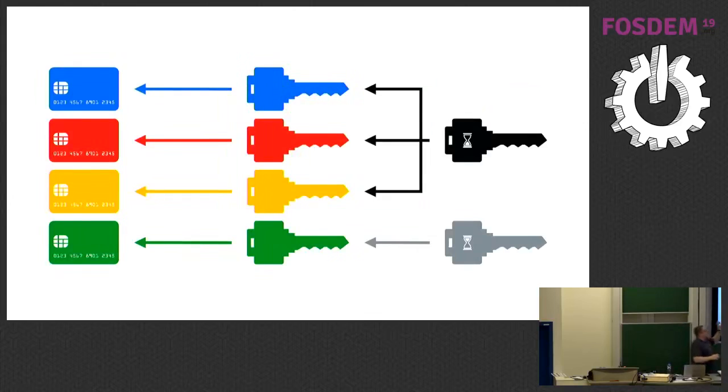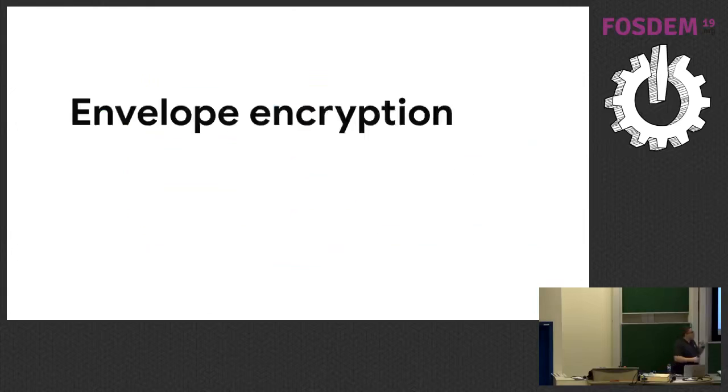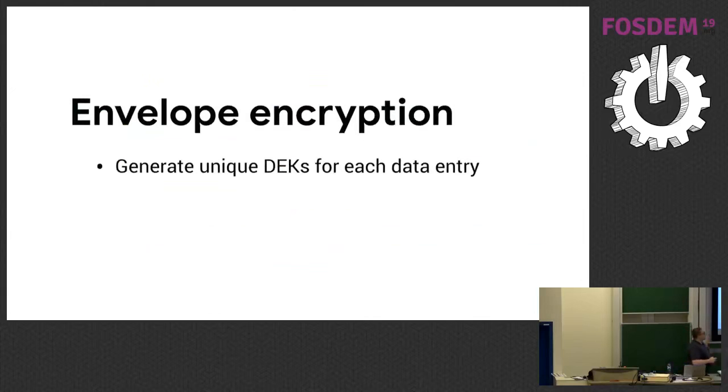Every time we encrypt a new piece of data, we generate a data encryption key. That's usually the responsibility of the operating system or the software to generate this one-time key. So you generate some entropy, you generate a 32-bit key, or 32-byte key, you encrypt the data. The key encryption key, the things over here on the right, they tend to live a little bit longer. So a key encryption key might encrypt 5 or 6 or 100 different data encryption keys, or DEKs as we call them, and we rotate them periodically. And we store the version number inside of here so we can easily decrypt them. So envelope encryption, we generally generate a unique DEK for each new data entry.